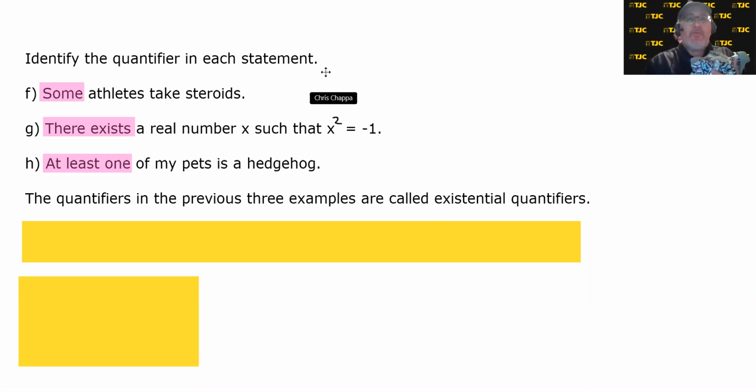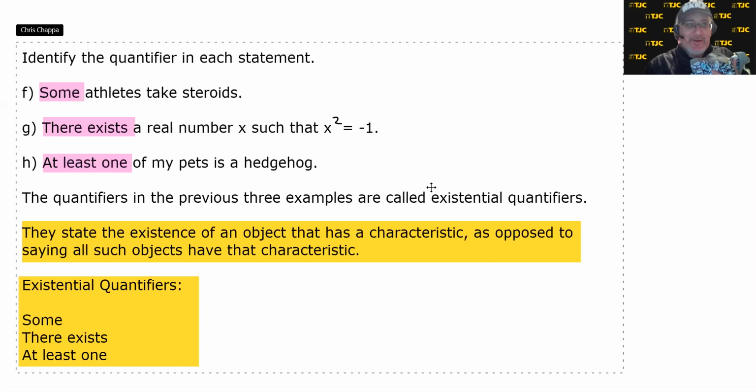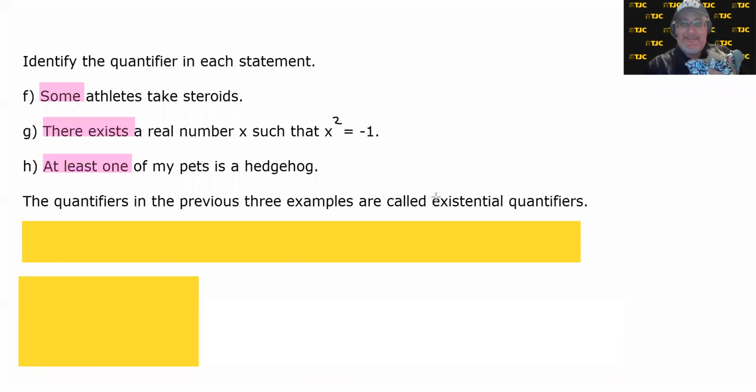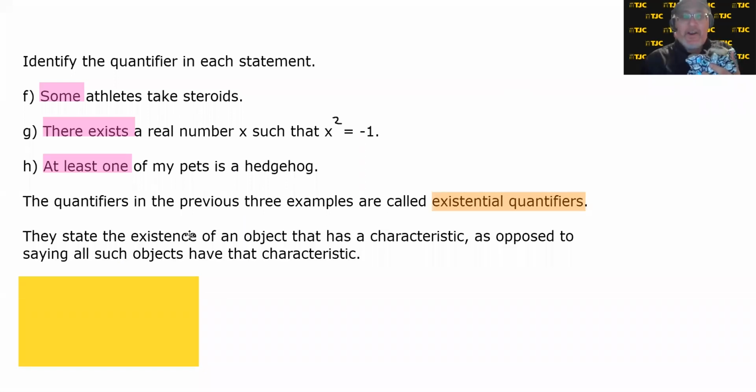But the quantifiers in the previous 3 examples are called existential quantifiers. And oops, that didn't turn out the way I wanted. Let's try this again. Oh, Bo, relax. Existential quantifiers. And they're called existential quantifiers because they state the existence of an object that has a characteristic, as opposed to saying that all such objects have that characteristic.